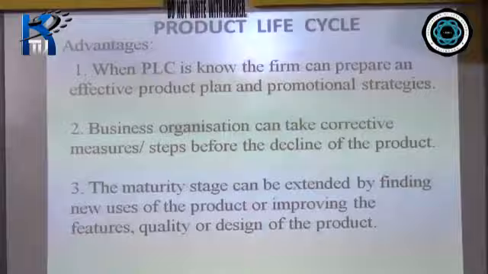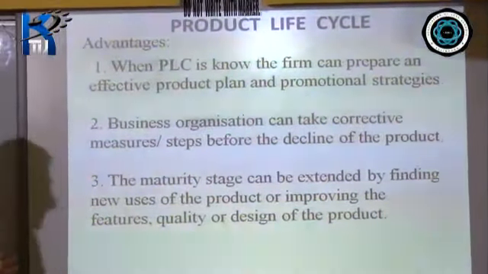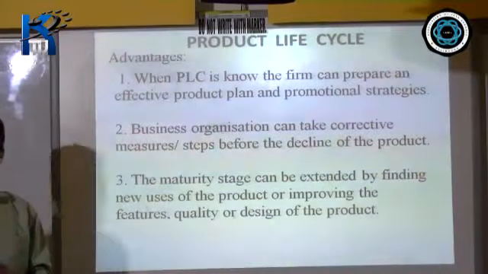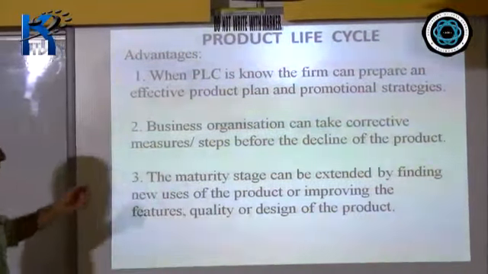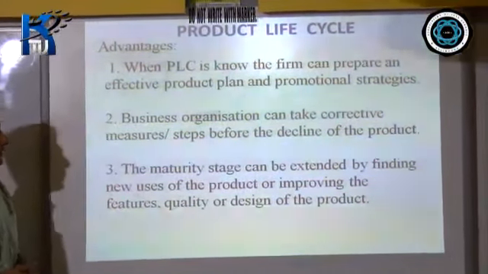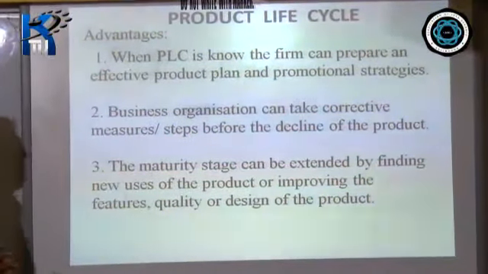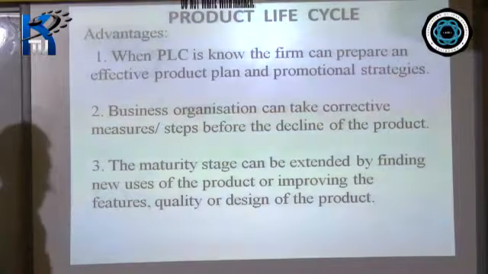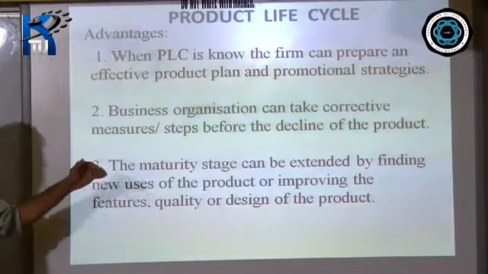So the advantages of product life cycle. What is the advantage that the company will have if they know the product life cycle of their product? Number one, when PLC is known, the firm can prepare an effective product plan and promotional strategies. We have seen different strategies for the different phases.